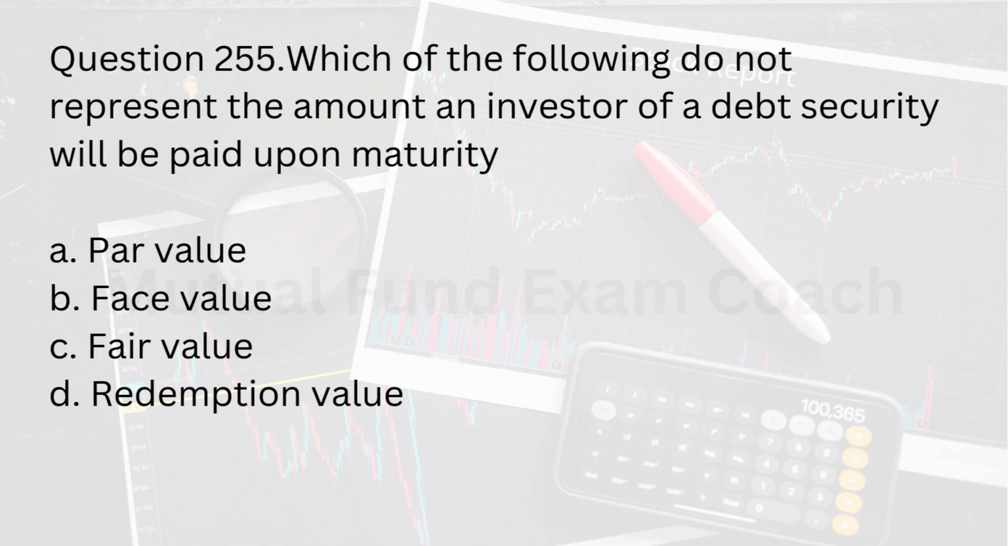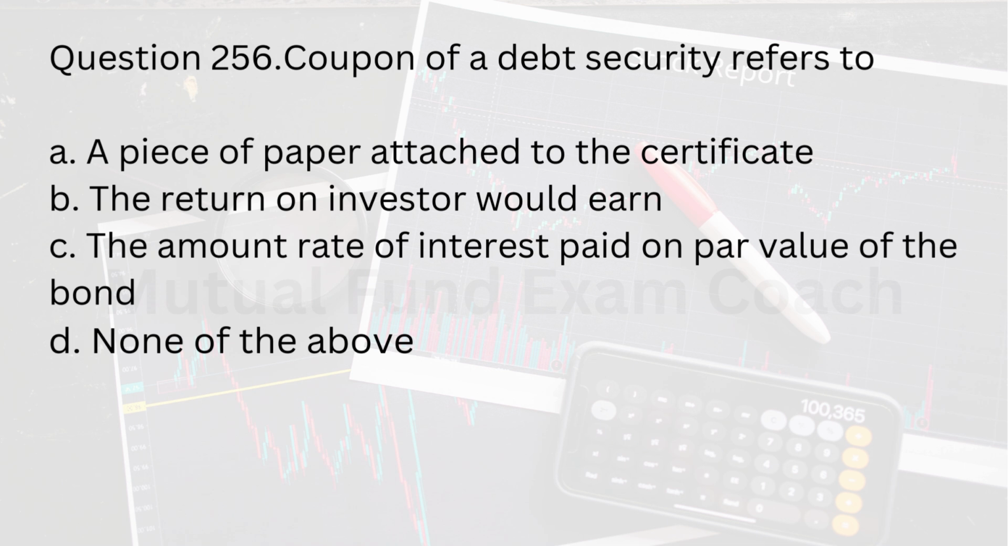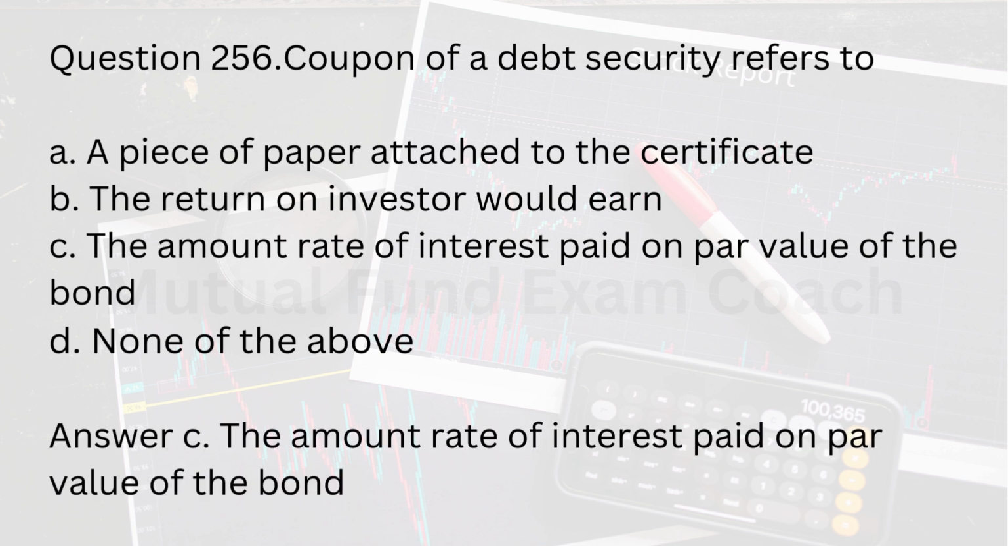Question 255. Which of the following do not represent the amount an investor of a debt security will be paid upon maturity? A. Par value. B. Face value. C. Fair value. D. Redemption value. Answer C. Fair value. Question 256. Coupon of a debt security refers to A. A piece of paper attached to the certificate. B. The return an investor would earn. C. The rate of interest paid on par value of the bond. D. None of the above. Answer C. The rate of interest paid on par value of the bond.